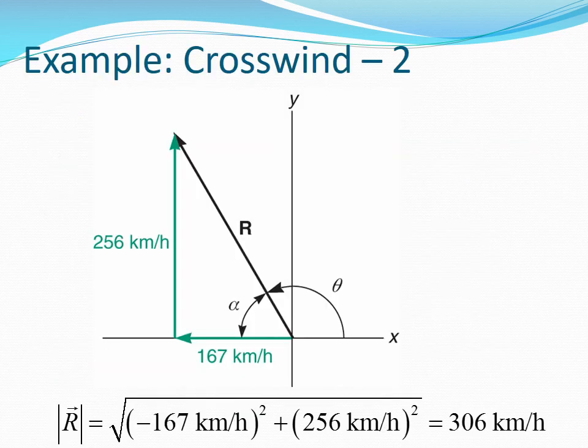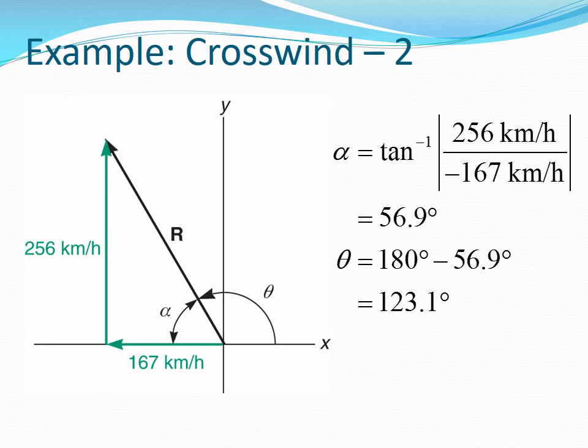The magnitude of the resultant vector is the square root of the sum of the squares of the x and y components, or 306 kilometers per hour. The helper angle is found to be 56.9 degrees.